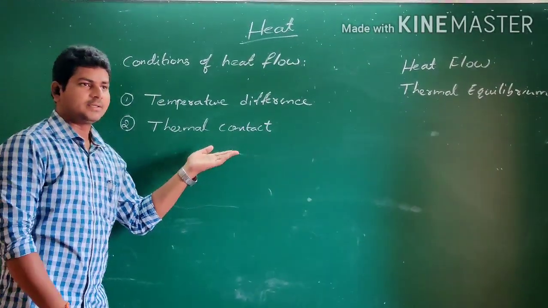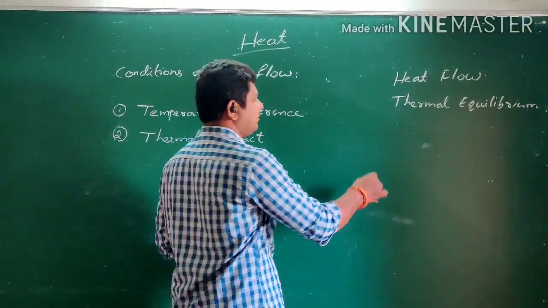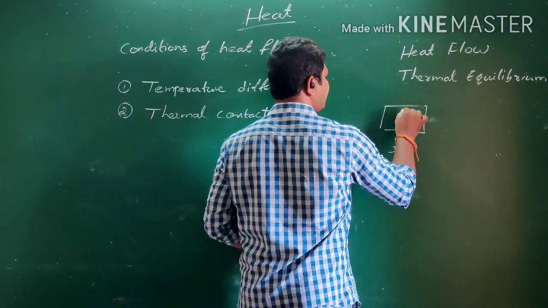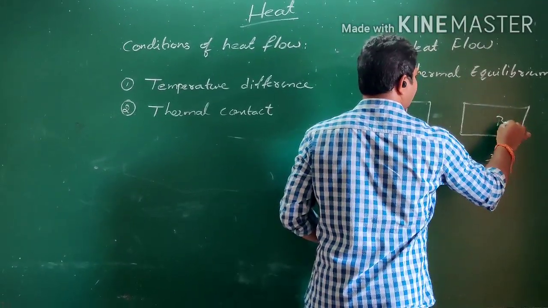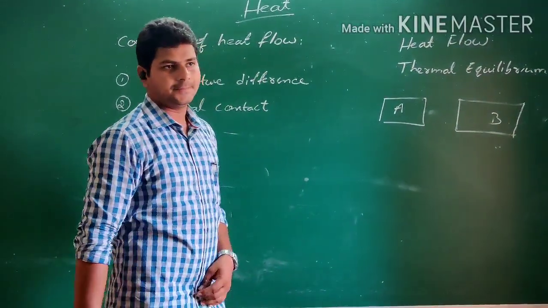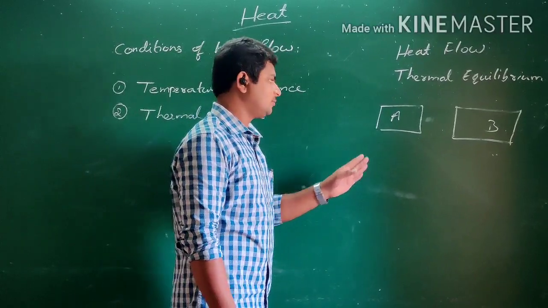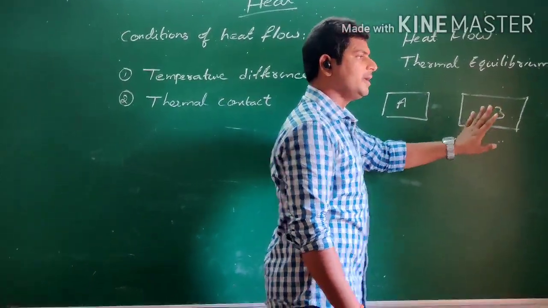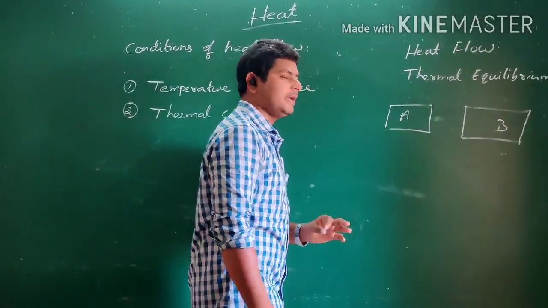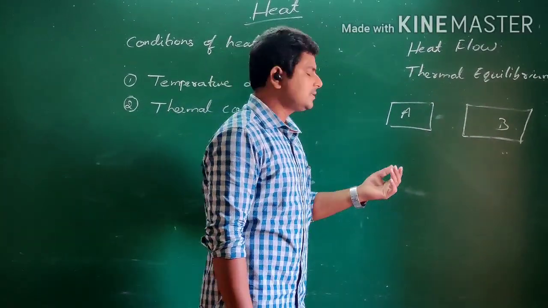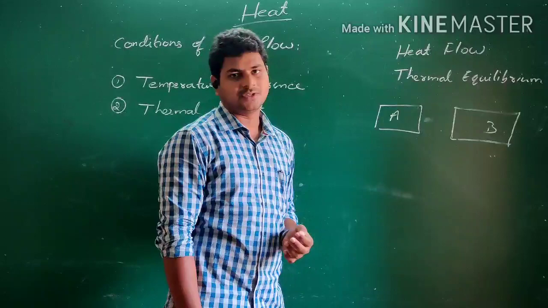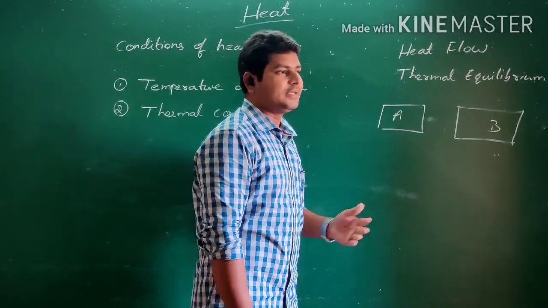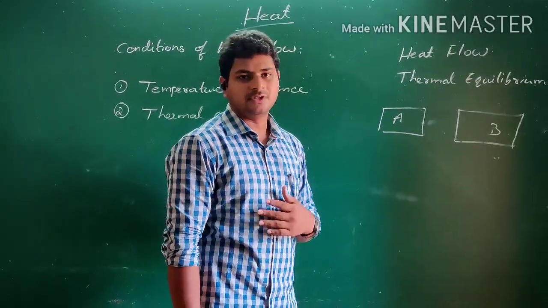What is thermal contact? For example, if I take body A and body B, for the heat to flow from body A to body B or from body B to body A, first, body A and body B must be at different temperatures. Next, there must be a thermal contact between the two bodies.